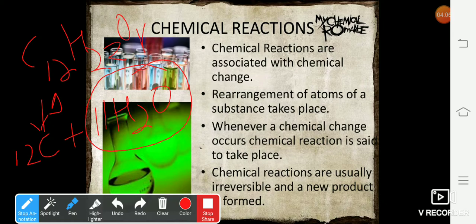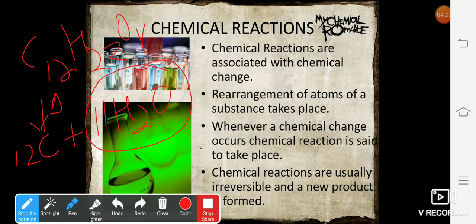The third property is that the chemical change is permanent and irreversible. What do I mean by permanent and irreversible? Now here you are supplying heat energy to convert sugar to carbon and water. But if you withdraw heat from carbon and water, you cannot get sugar back. Therefore, the change is irreversible.